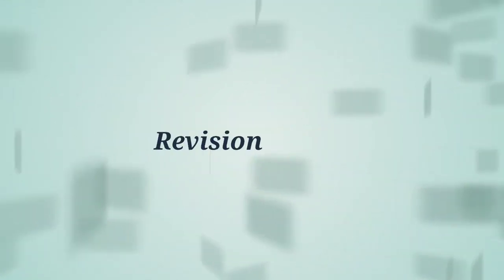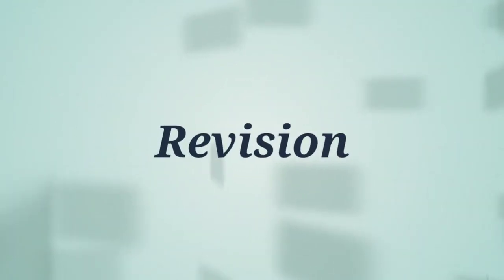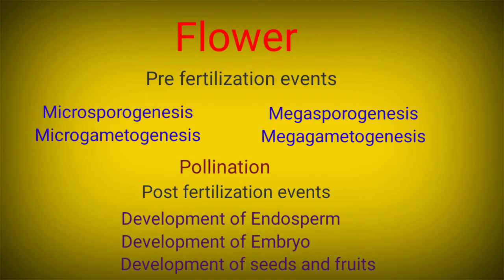Dear students, today we have come to the last part of this chapter. So before discussing the new topic, let us at first have a quick revision of what we have studied till now. We were discussing the sexual reproduction process in flowering plants, and in that we know that the flower is the reproductive organ of the flowering plant body. A flower undergoes three main events: the pre-fertilization event, pollination, and the post-fertilization event.